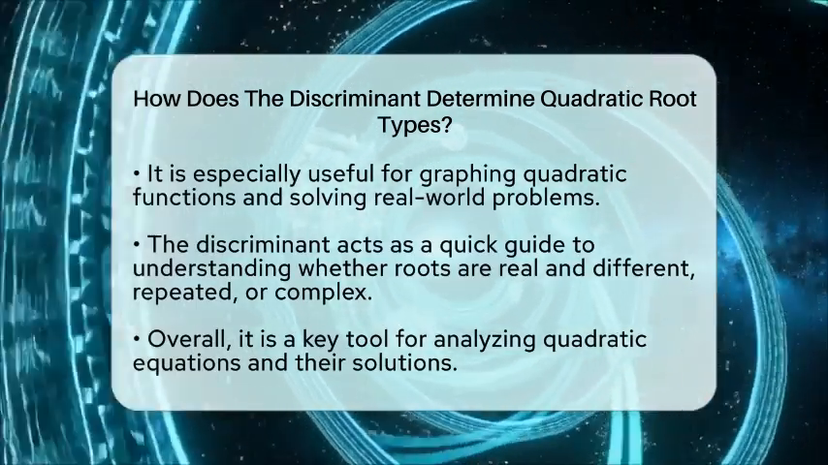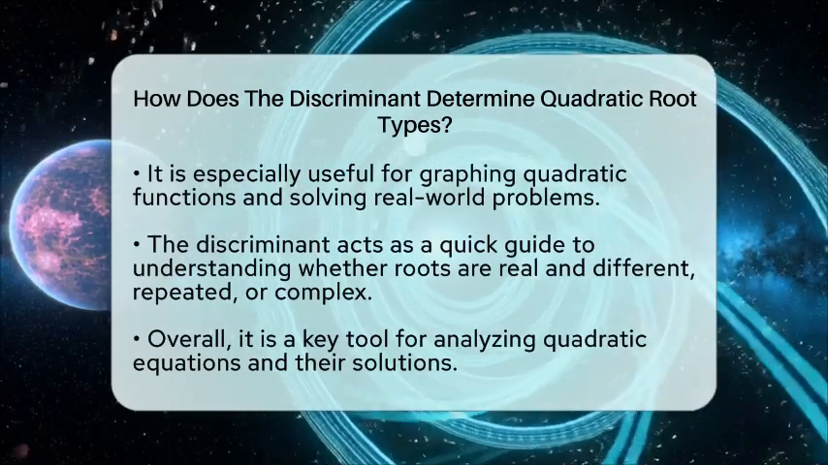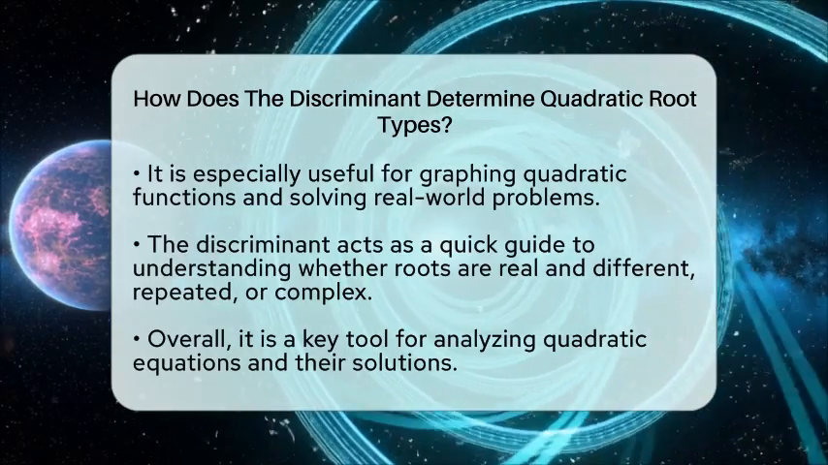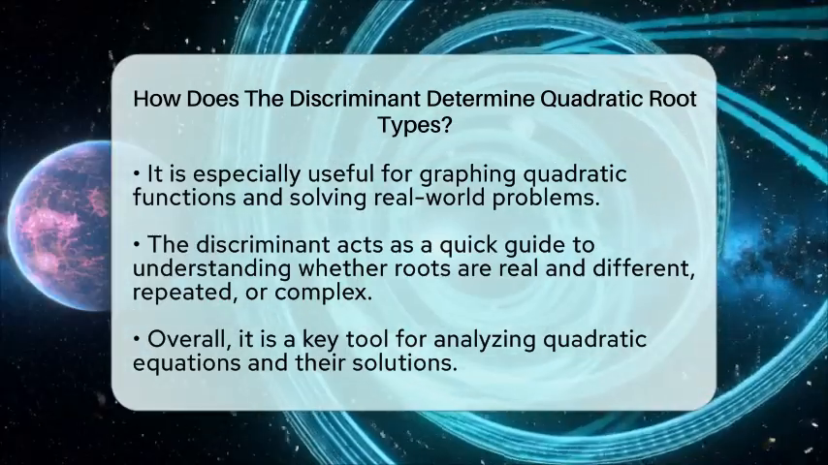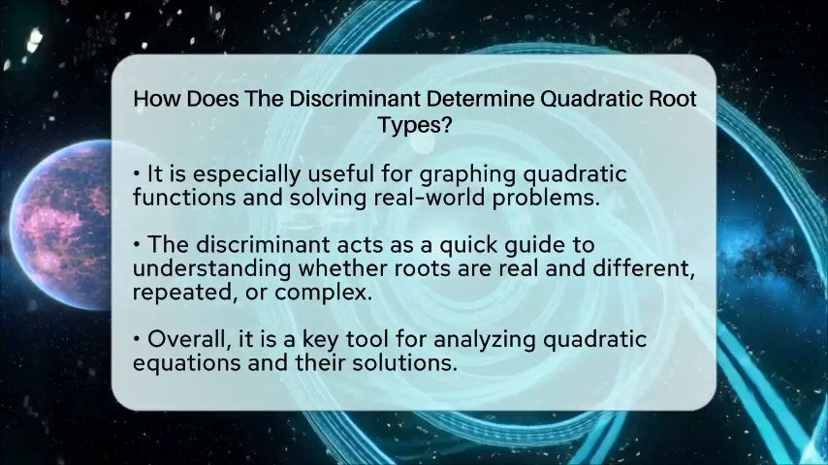To sum up, the discriminant acts as a guide to root types. It shows whether the roots are two different real numbers, one repeated real number, or two complex numbers. This makes it an important part of understanding quadratic equations and their solutions.